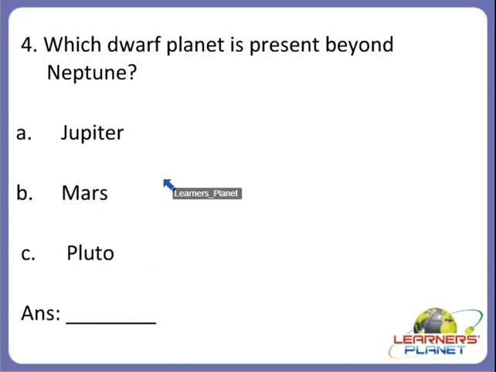Yes, children, before Neptune it was also a planet, right? Before being a dwarf planet, it was also considered to be in the family of our planets, right? So what will be the answer? Now it is considered to be a dwarf planet. Yes, very good. It is Pluto. So C is the correct answer. Pluto is the dwarf planet which is present beyond Neptune.